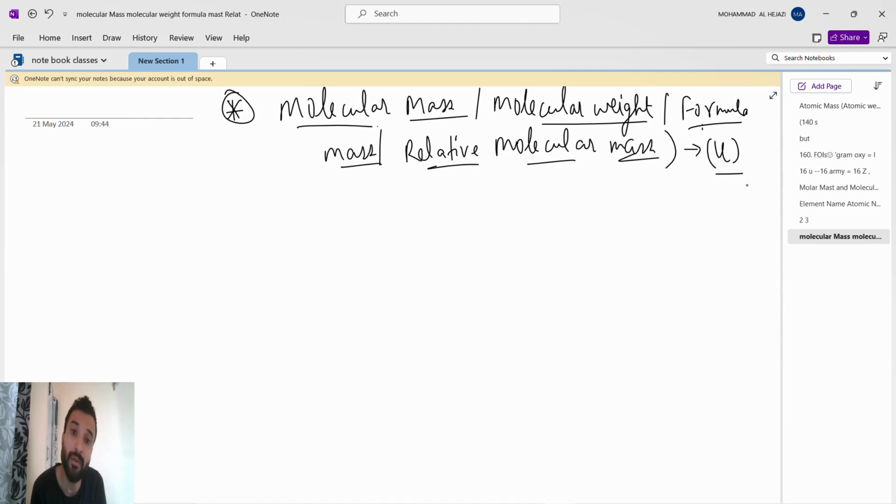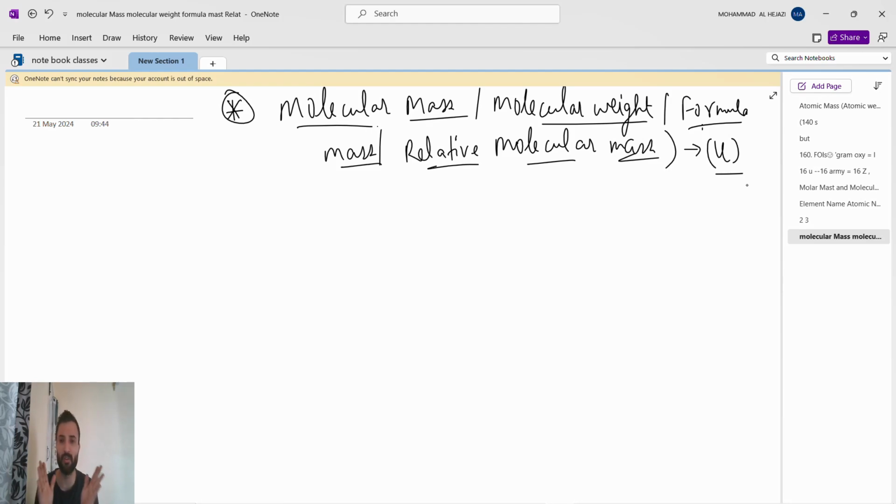Okay, now when we express in gram, when the word gram is written, like gram molecular mass, then the same thing will be expressed in gram. Gram molecular weight. Okay, gram formula mass. Okay, gram relative molecular mass. So if the word gram is there, then only we are going to express in gram.